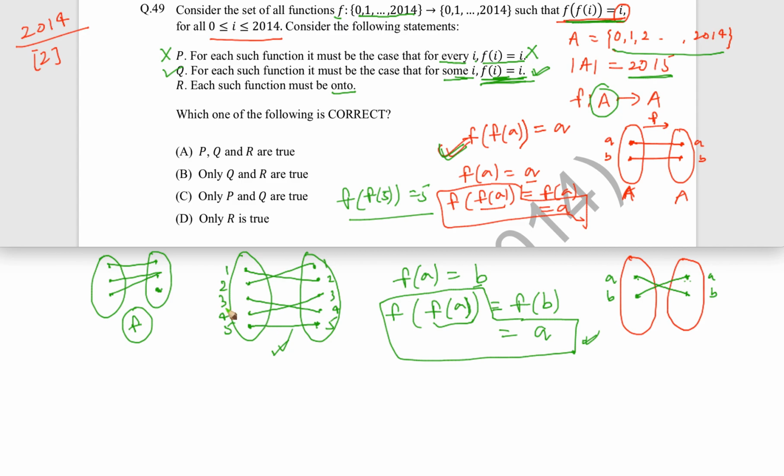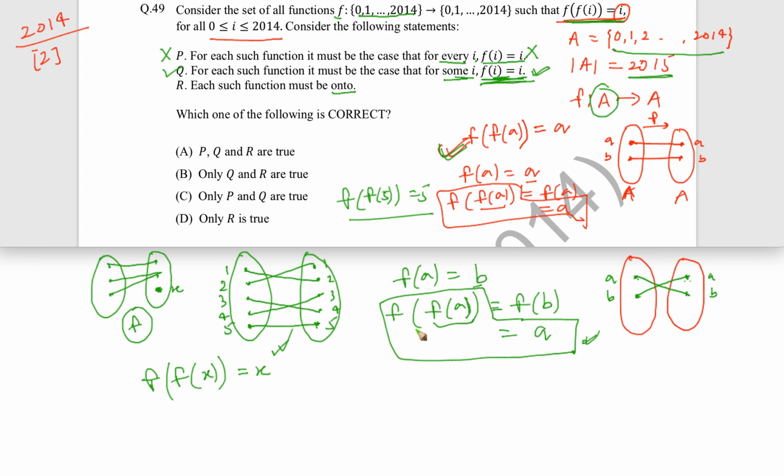Why? Because for this particular element, let's say x, then you cannot have f of x and then again f of that is equal to x. You cannot have that. Why?